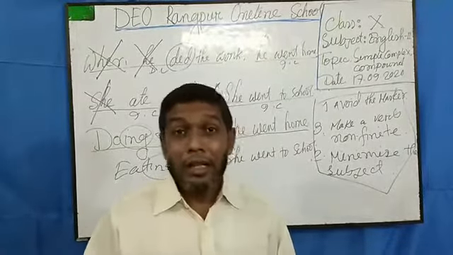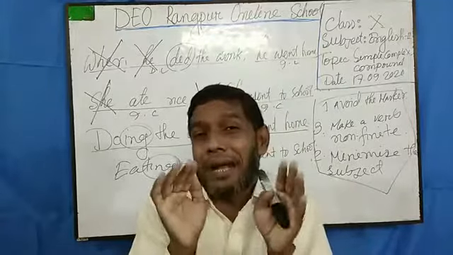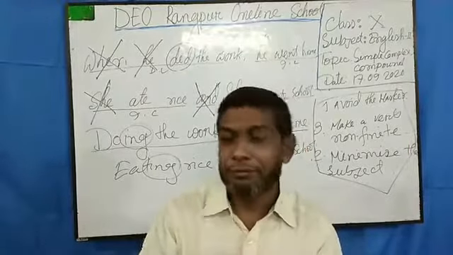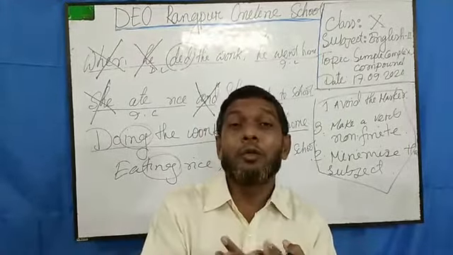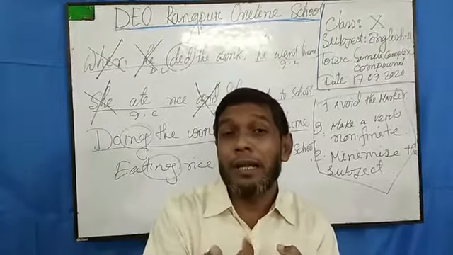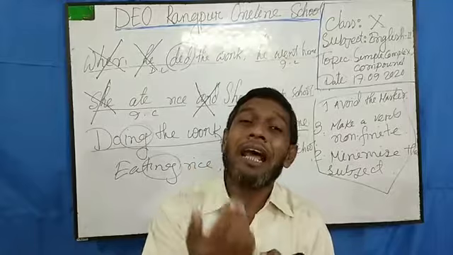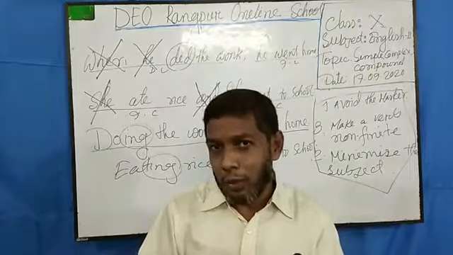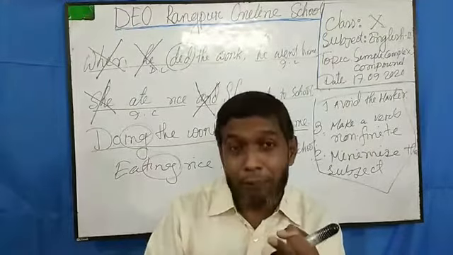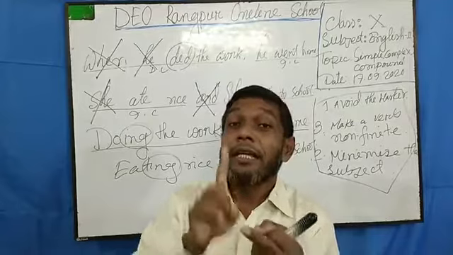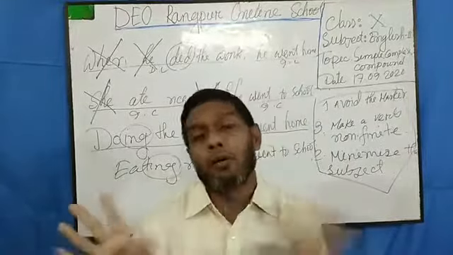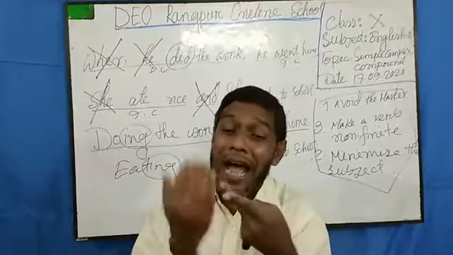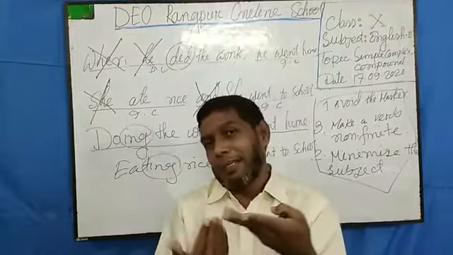So dear students, if I would like to summarize my 2 days lecture, I have given you 2 techniques. Technique number 1 was that if I would like to change a simple sentence into complex or compound, we must add a clause with it. Technique number 2 was, if I would like to change a complex or compound sentence into simple, we must minimize a clause. This was my first target. And the second target was how I can add a clause and how I can minimize a clause.